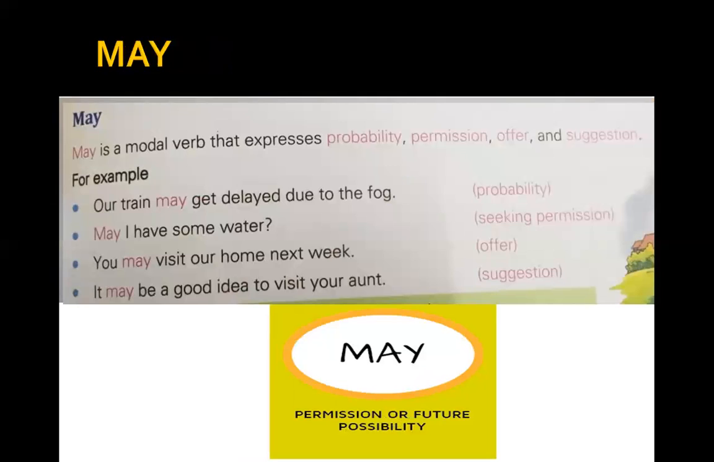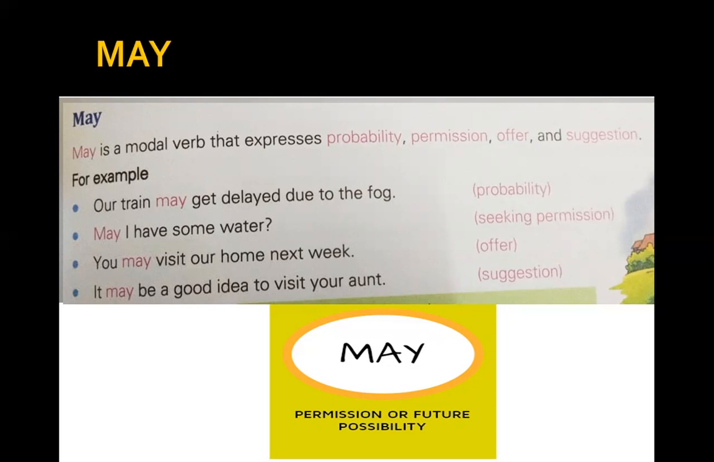Now comes may. May is a modal verb that expresses probability, permission, offer, and suggestion. For example, a train may get delayed due to the fog. Now, this is a probability. You are not sure of it. It's just a probability.